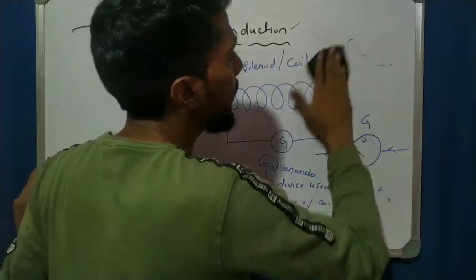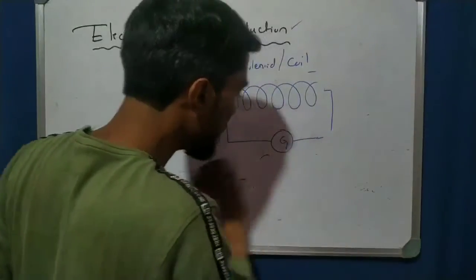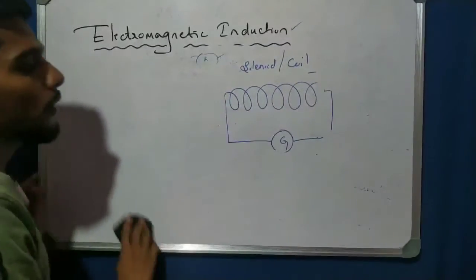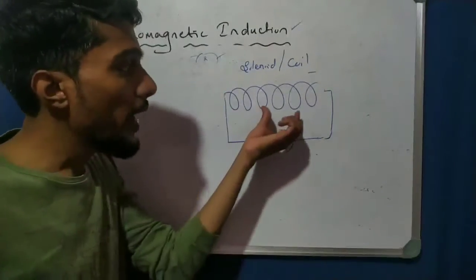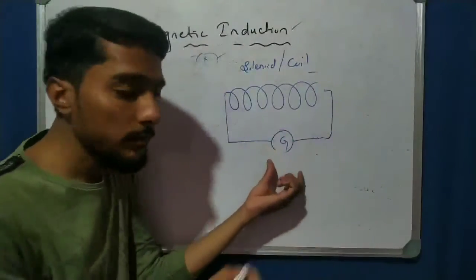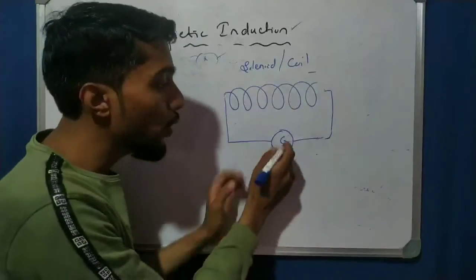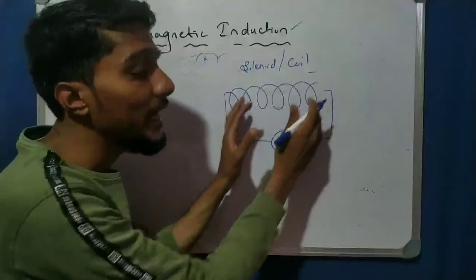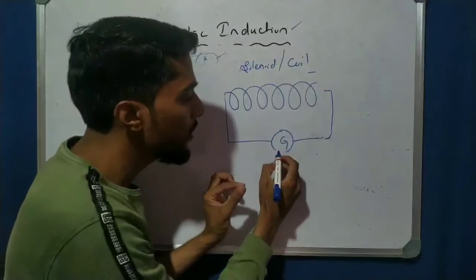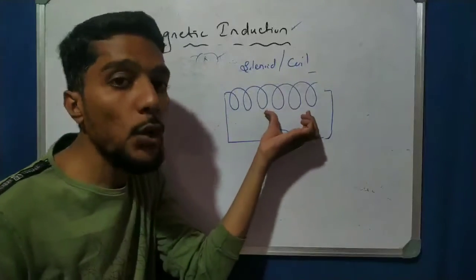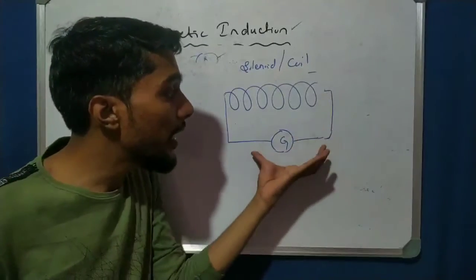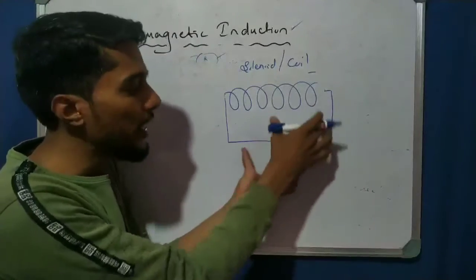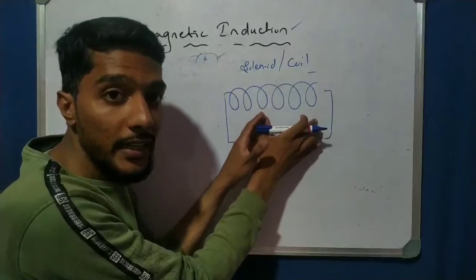Now take this diagram alone. As per Michael Faraday, it is a coil, a conductor, connected to the G. There is no battery here, so there is no current in the circuit. Simple. So the deflection is 0 now.